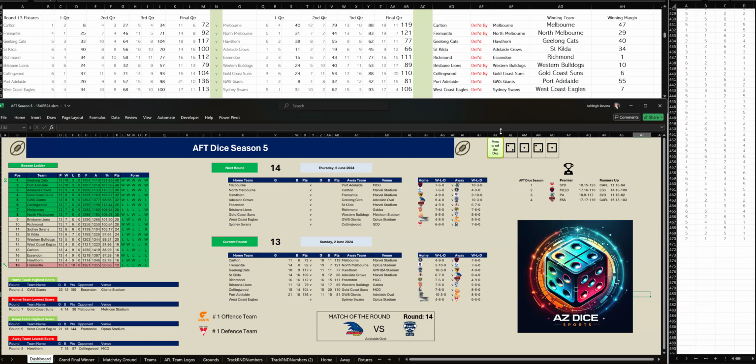All right. That concludes round 13 of AFL Die Season 5. On the ladder, we've still got Geelong on top with 10 wins. Port Adelaide are second with 10 wins as well, so they are equal top. Then we've got Adelaide Crows in third, Gold Coast Suns in fourth place.